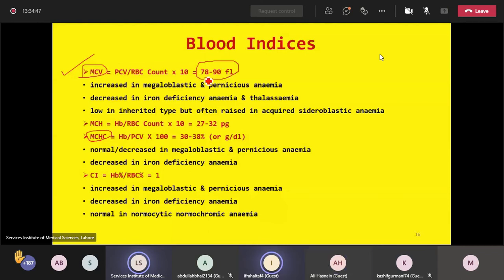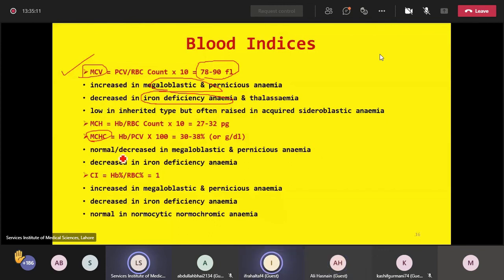We have discussed the types of anemia already. In megaloblastic anemia and pernicious anemia, a subtype of megaloblastic anemia, MCV is raised. However, in iron deficiency anemia and thalassemia, the MCV is reduced.